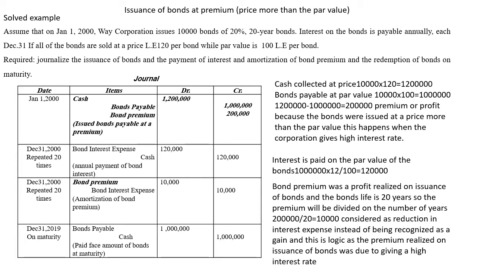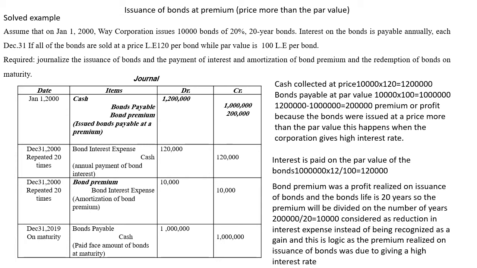In the example that we have here, it says the corporation issues 10,000 bonds. The interest rate is 20%, and it's also a 20-year bond, so the maturity date is after 20 years. Interest is payable annually. The corporation would have to pay the 20% at the end of every year, each December 31.